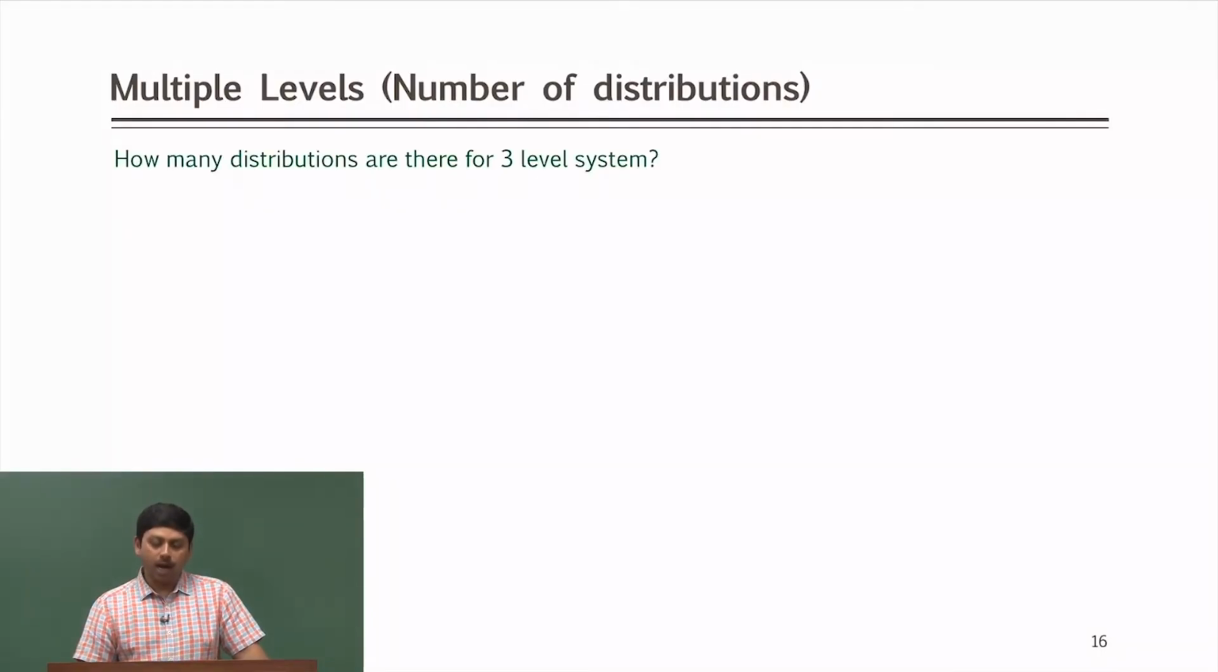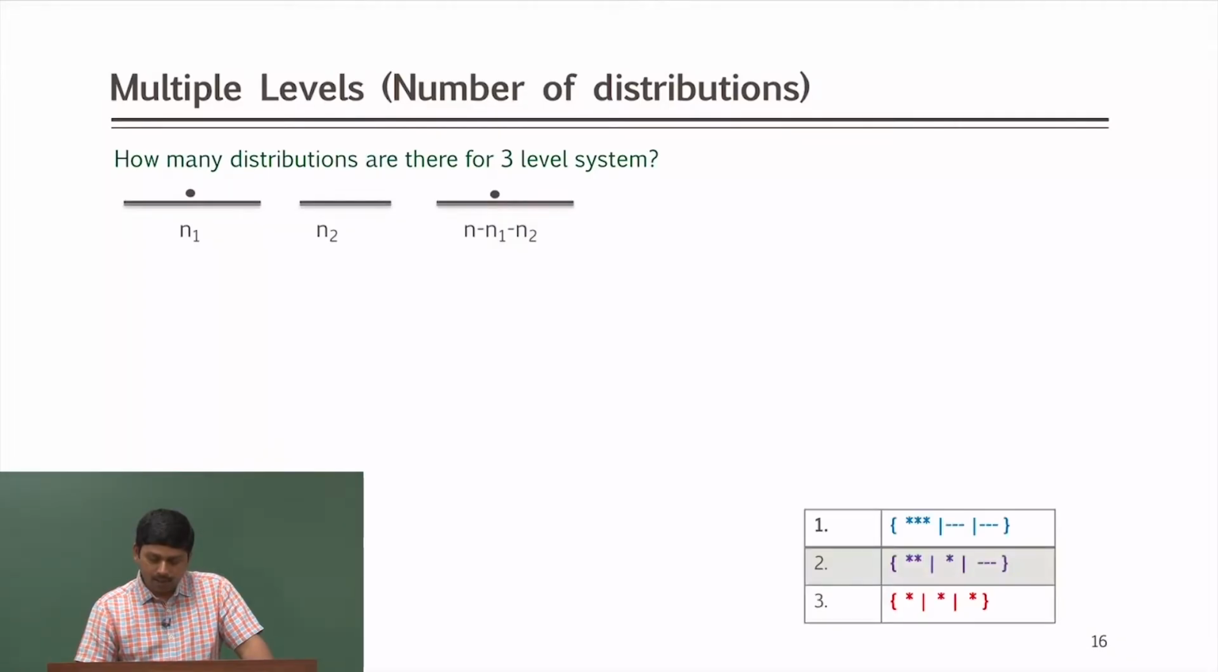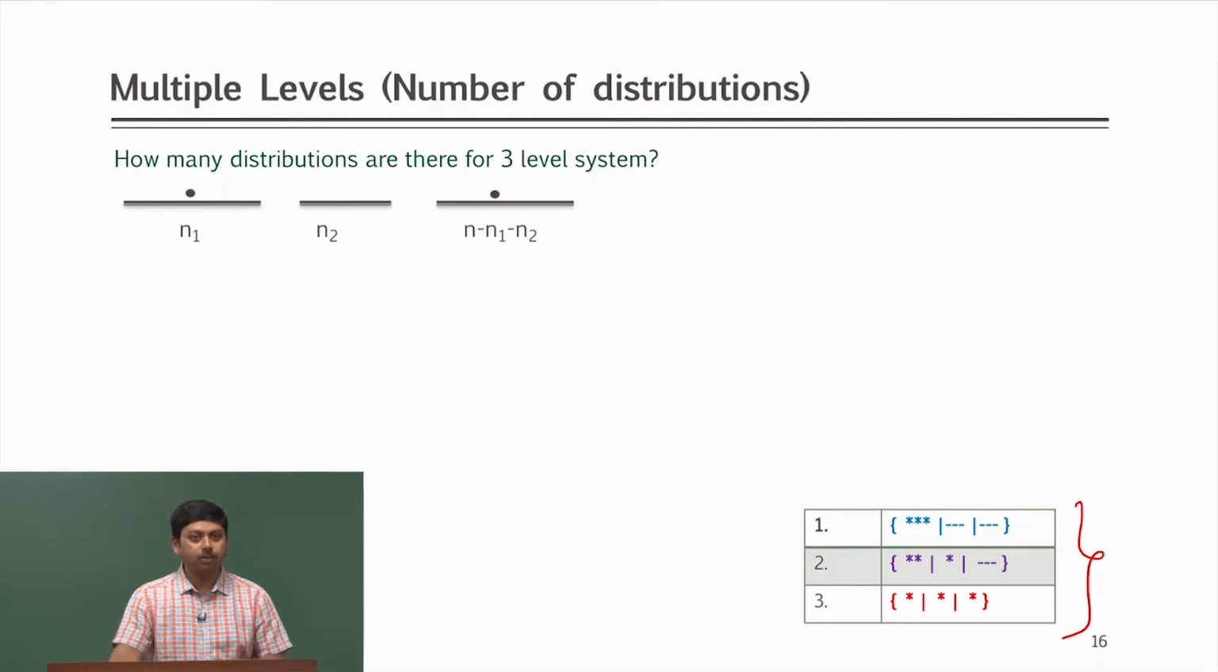How many distributions are there for a 3 level system? We saw that there are 3 distributions, A, B and C, but can we get a number? We can get a number when we calculate indistinguishable particles in indistinguishable cells. Remember, we discussed that before.